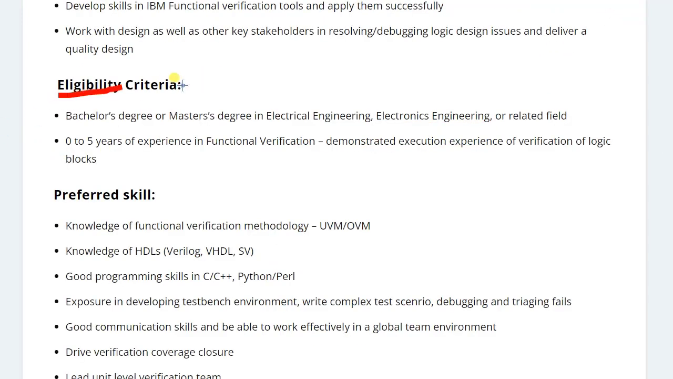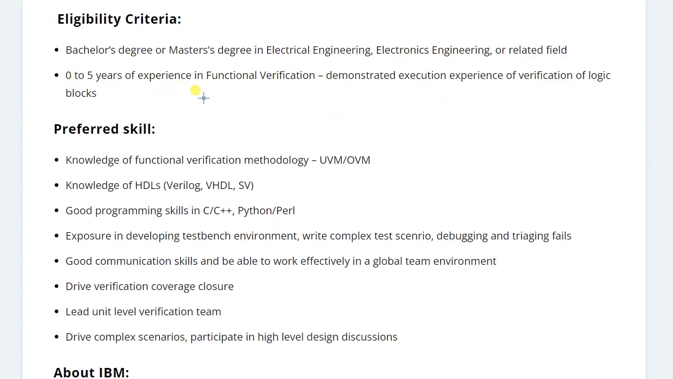So the eligibility criteria is you should have a bachelor's degree or master's degree in electronics engineering or electrical engineering, as well as 0 to 5 years of experience in functional verification, then you can apply for this application.